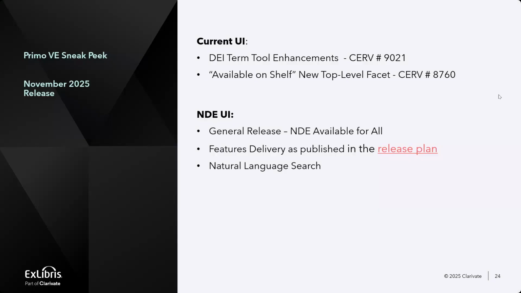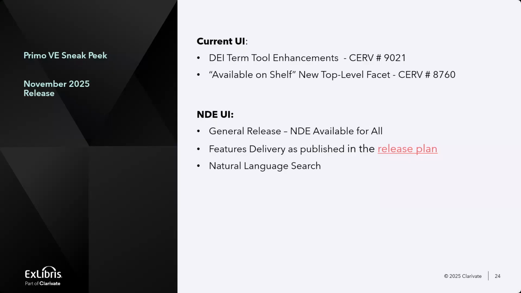What is expected? In the current UI, we have 2 CURVE submissions that are going to be released. The first one is relevant for both Primo Classic and Primo VE, which is about the DEI term tool. One of the more popular CURVE submissions from 2024 was an enhancement to the DEI term tool, an option to add wildcards, and 2 more enhancements to this tool.